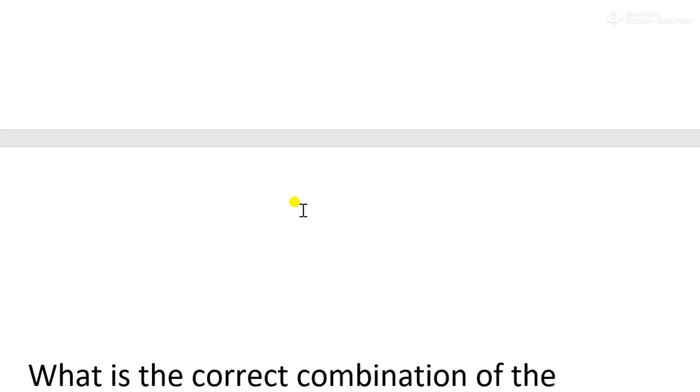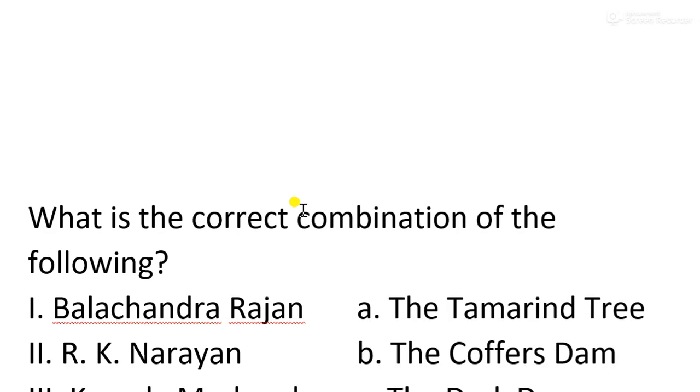In this work we have considered Nectar in a Sieve, that is the most important work. Then A Handful of Rice, that is also an important work. Then the last work that we discussed, The Golden Honeycomb, dedicated to her husband. And after that we have one more work, Possessions, published in the year 1963 or so, and Cofferdam. So if you recall these names and study these works a bit deeper, not in great depth, just a surface knowledge at least you should have about these works.